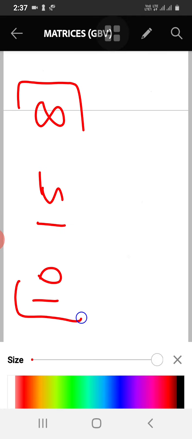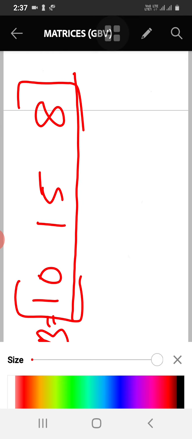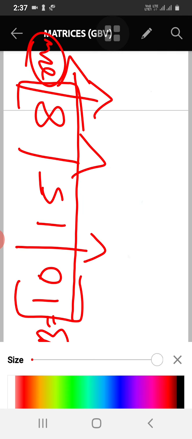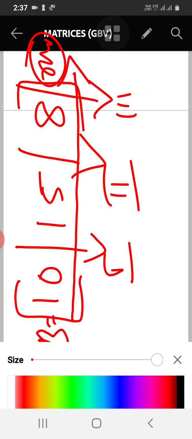Let's see. See here 10, 15, 8. If I write it like this, it is also a matrix. So I can denote it as, say, B. So B is equal to 10, 15, 8. So this is also a matrix. See here, it is a row, and see here, these are columns. So this is the first column, second column, and third column. So it is a matrix.